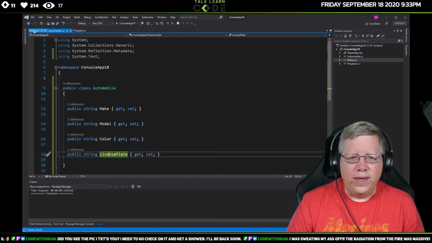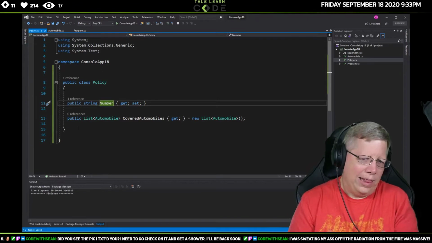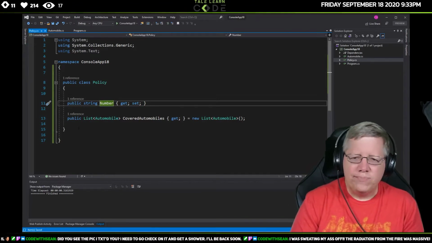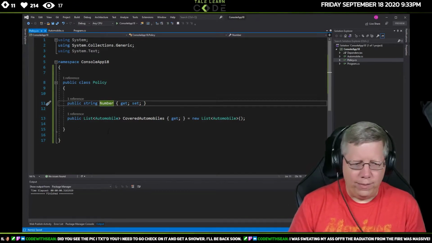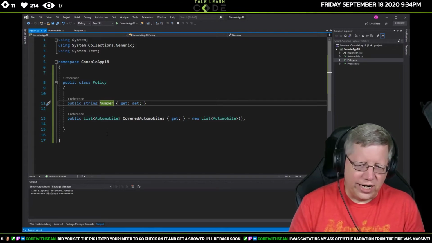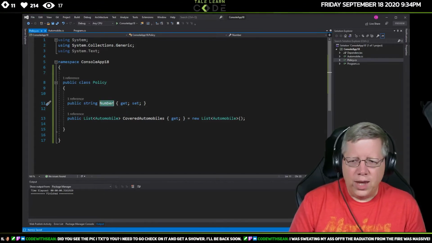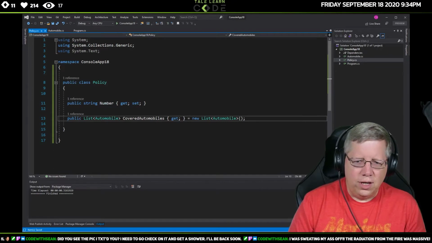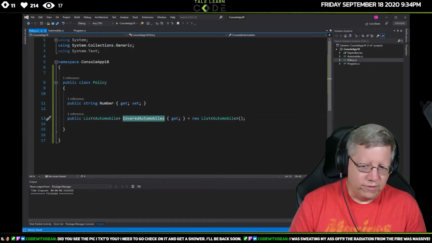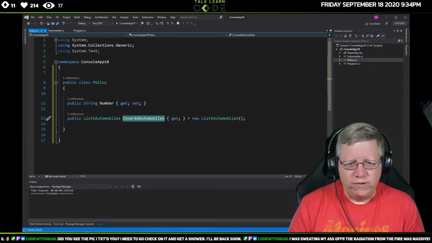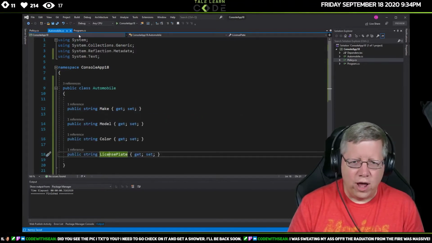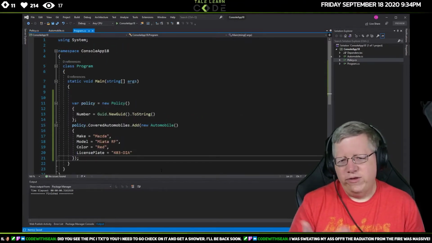And then I have this policy, so we're doing an insurance policy type thing, very simplified. In here I've got a number, and then a list of automobiles, so your list of covered automobiles. And so there, we've got that.